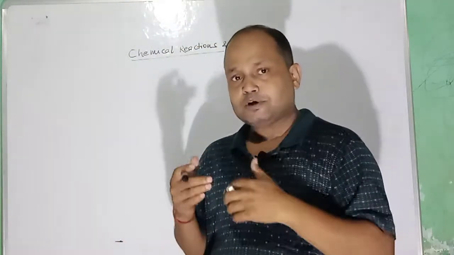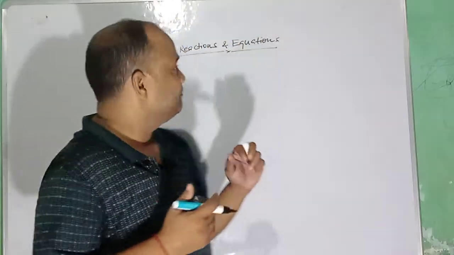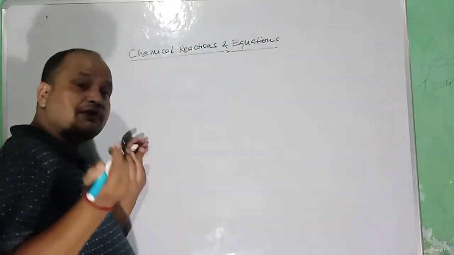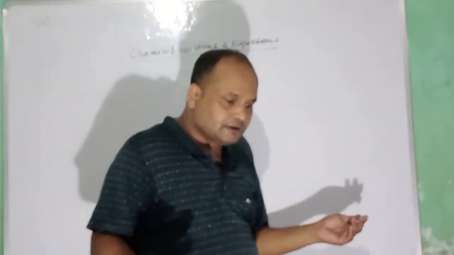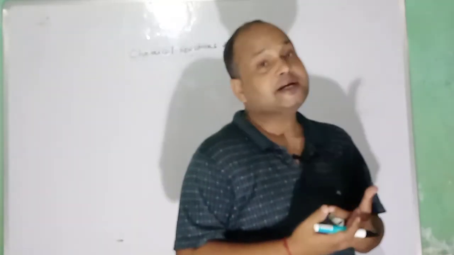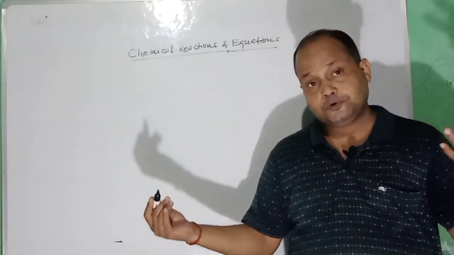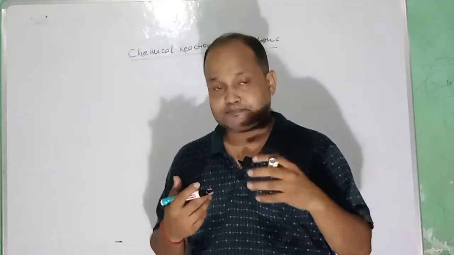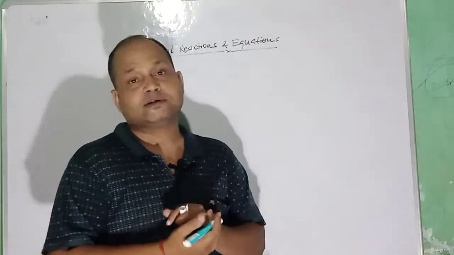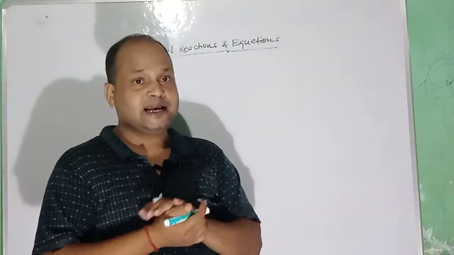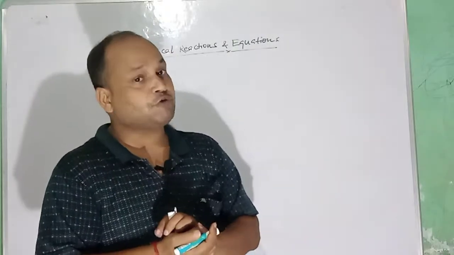You can also understand it in some other way, that a chemical reaction is a chemical process in which few pure substances, that may be elements or compounds, interact with each other and new substances are formed.